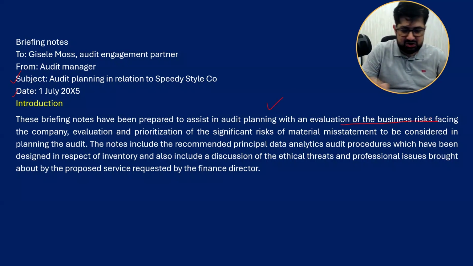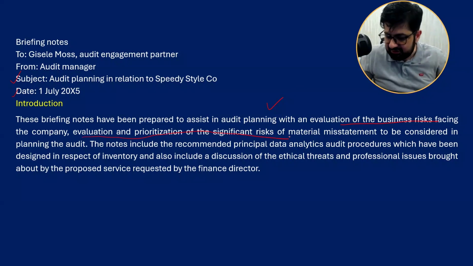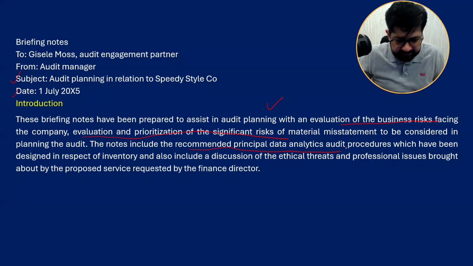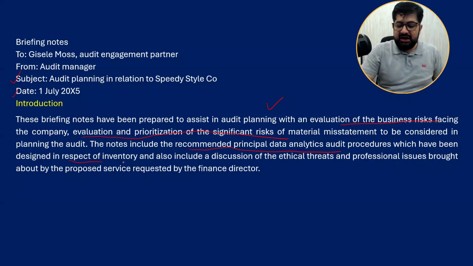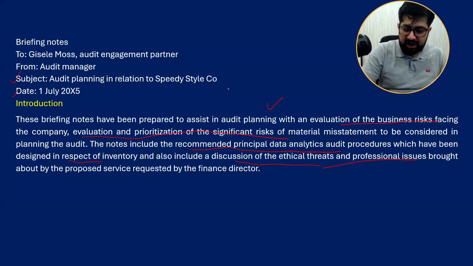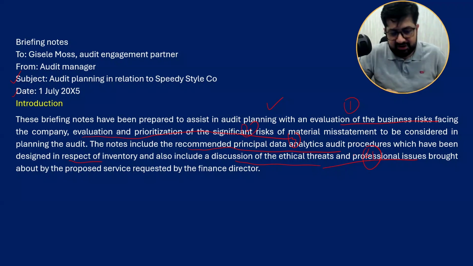The first requirement, evaluation of business risk, and evaluation and prioritization of the significant risk of material misstatement to be considered. Principal audit procedures using data analytics in respect of inventory, and ethical threats and professional issues. Okay, so you see there are 4 requirements: 1, 2, 3, and 4. These are the 4 requirements of the question which I have given over here in the introduction paragraph.